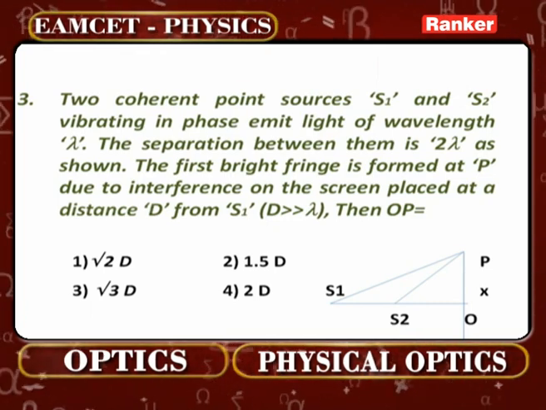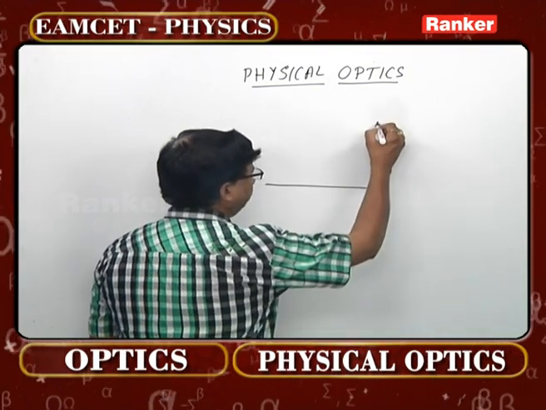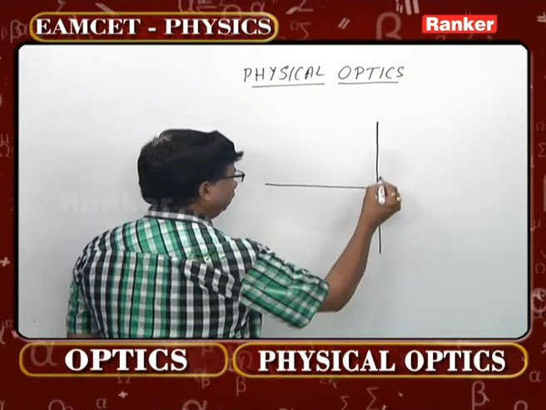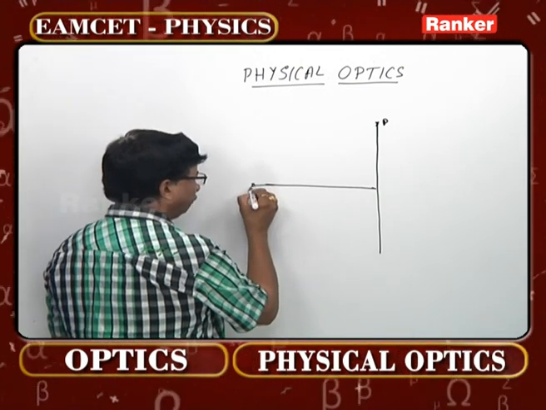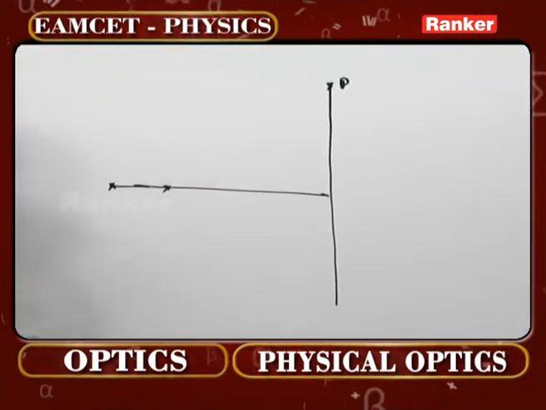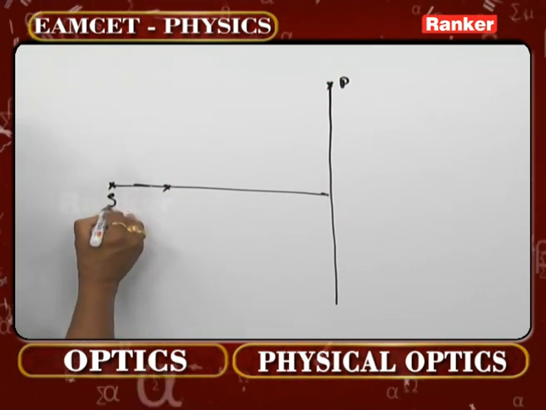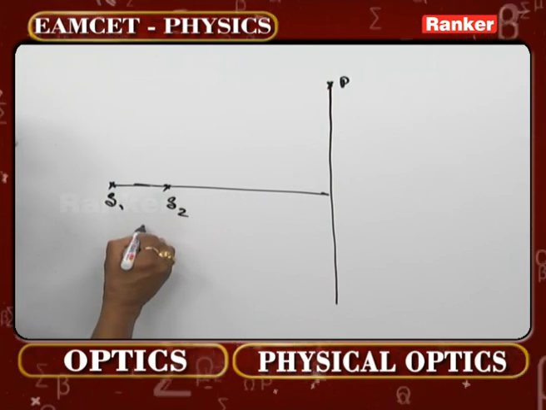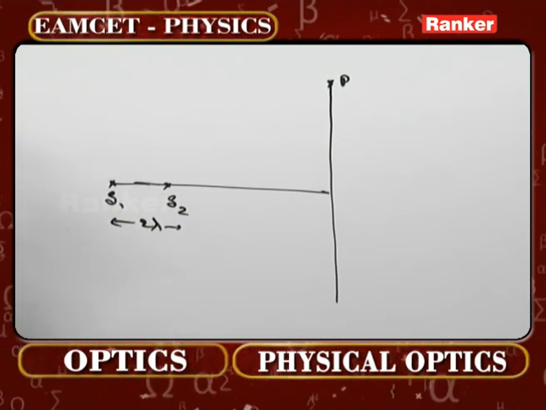So one should first of all understand what figure they have given us. Look at this. This is the figure they have given. They said there is a point here as P. There is a particular source over here. There is another source over here. What are the two sources? Yes, mentioned over here. You see, S1 is this source, S2 is this source, and this distance is given as 2 lambda. That's what has been given.